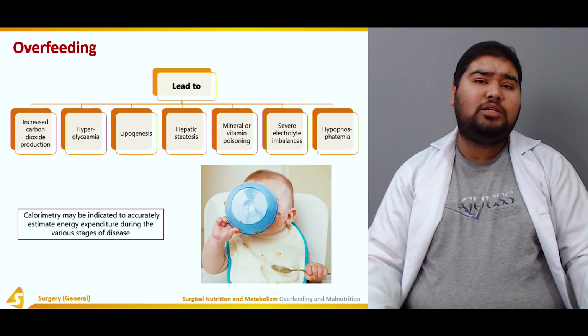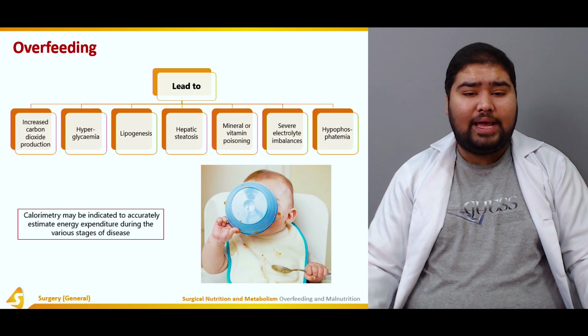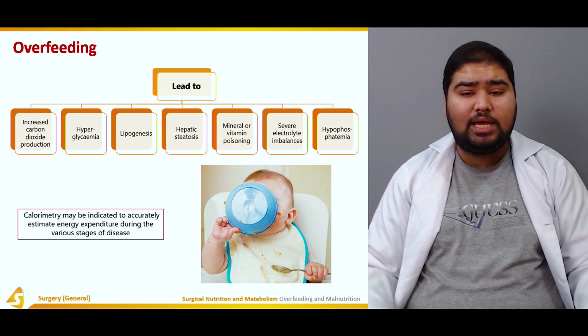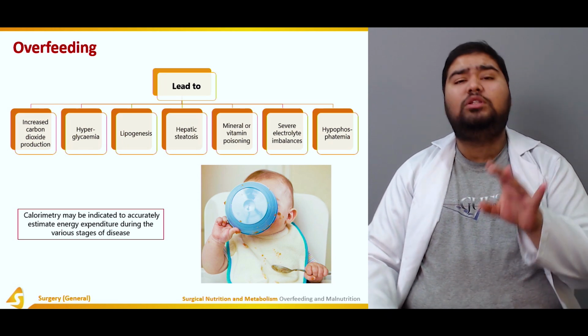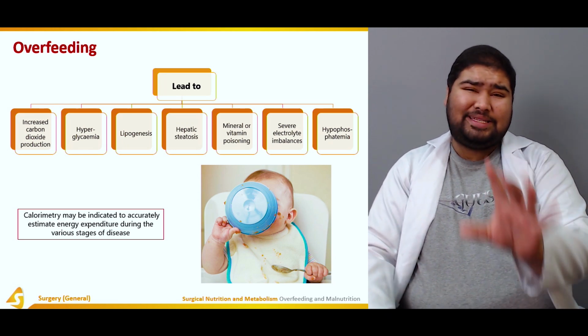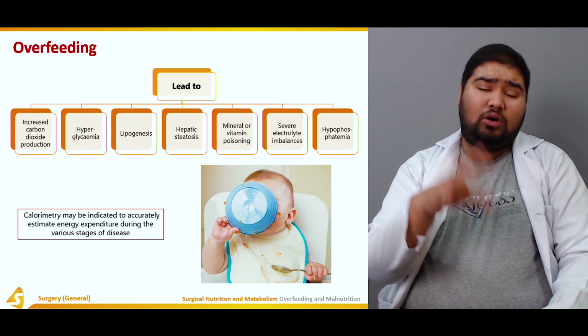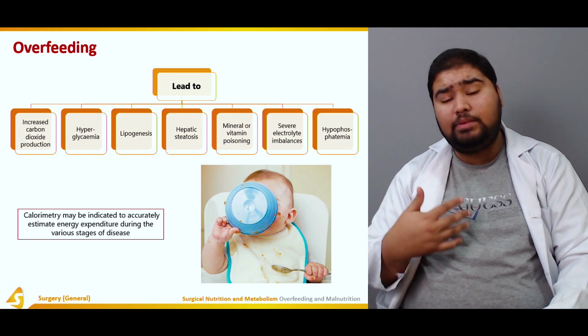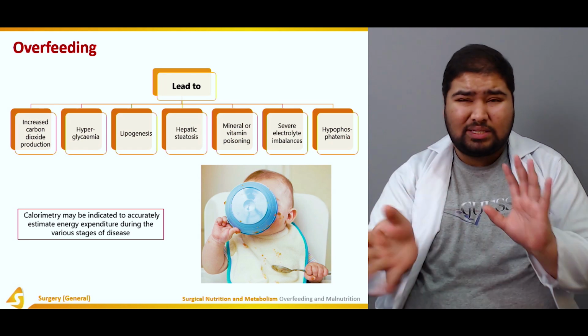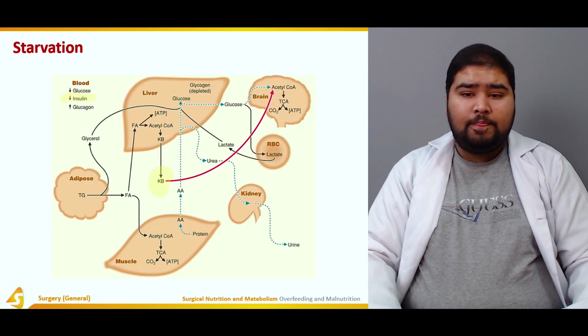So calorimetry may be indicated to accurately estimate the energy expenditure during various stages of the disease. However, we've talked about this calorimetry. It's slightly complicated. You have to measure the oxygen that is going in. You have to measure the carbon dioxide that is being excreted. So it's a very complicated procedure.